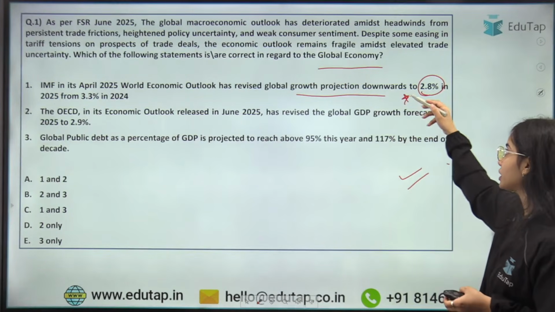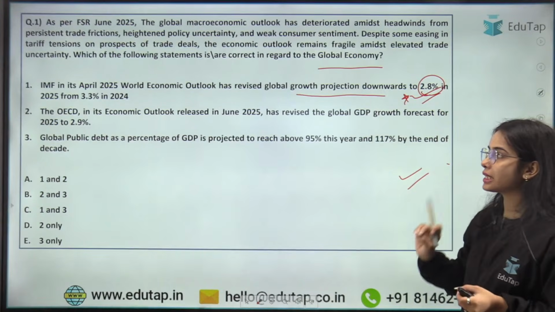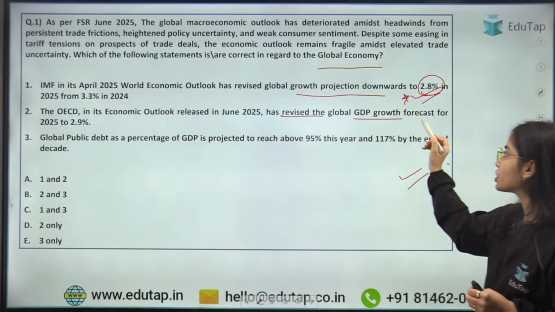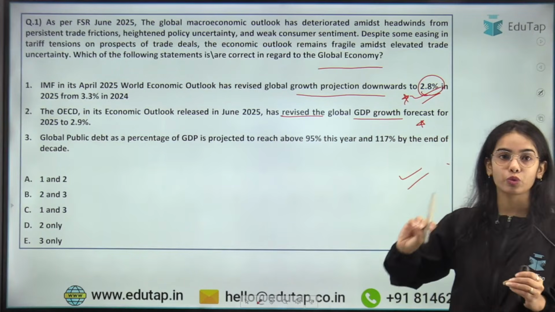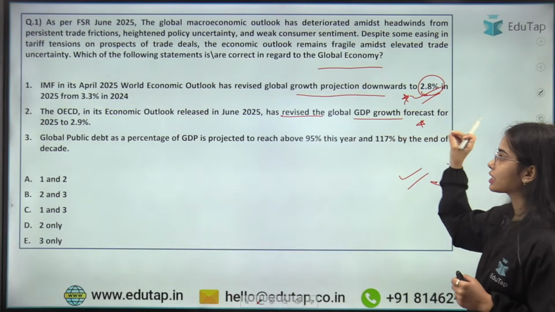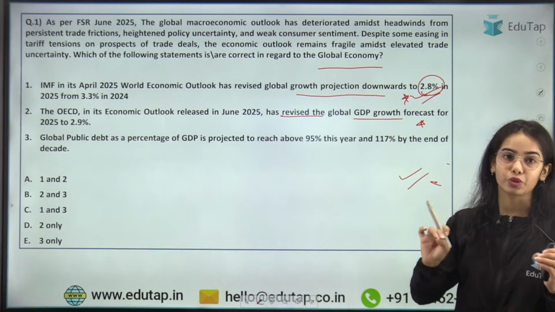Yes, it is absolutely correct. The next statement is that the OECD, in its economic outlook released in June 2025, has revised the global GDP growth forecast for 2025 to 2.9%. This is also correct: yes, the OECD has also revised its global GDP growth forecast to 2.9%.